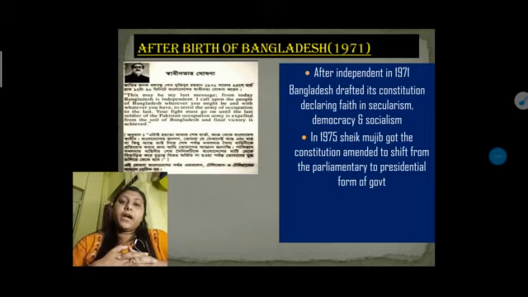previously he was going against West Pakistan only to get independence and autonomy. But after they got that, they suddenly removed the parliamentary form of government. You all know that the parliamentary form of government is very necessary, where the president, prime minister, ministers, executive and legislature are all very important. They shifted from parliamentary to the presidential form of government so that all the power would be in the hand of Sheikh Mujib.